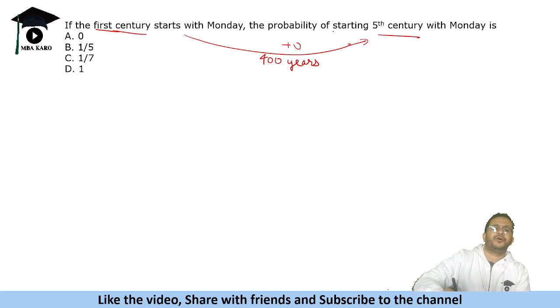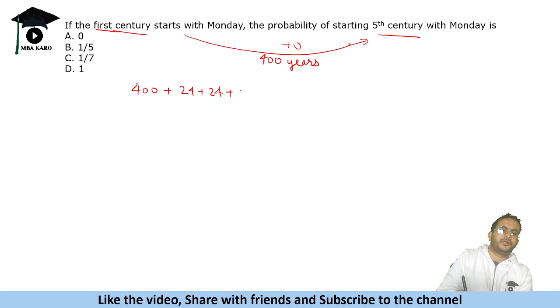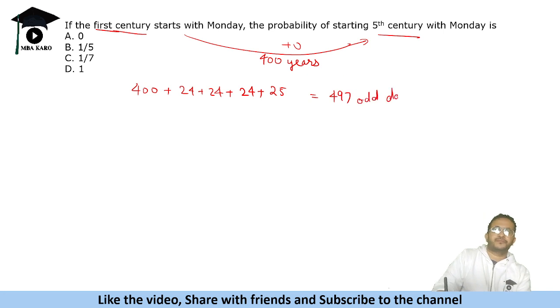Every fourth year you get a leap year, and in 100 years you get 24 leap years, and in the 400th year you get 25 leap years, so we get a total of 497 extra days, 497 odd days. Odd days means the remainder left on division by 7. We divide by 7 and get 71 with 0 remainder.